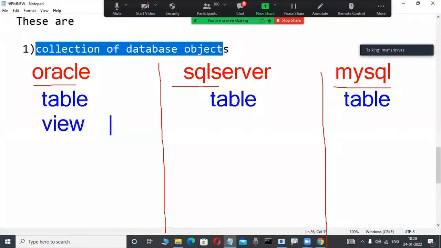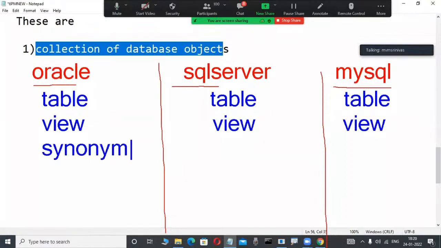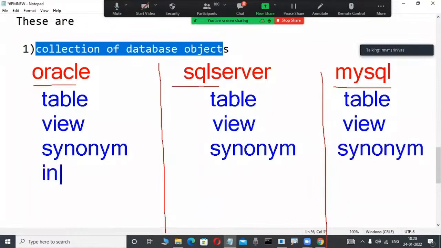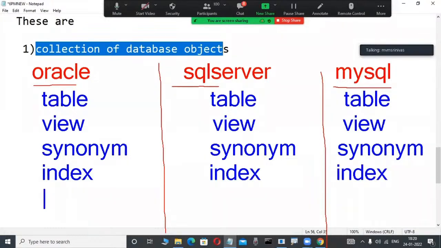It has some purpose. Here also a view is there, and here also. View is a database object. Synonym is a database object. What is a synonym? What is a view? We are learning that, don't worry. In our course, synonym is available here also. Index is there here, and here also. These are called objects. Some terminology, big concepts only.